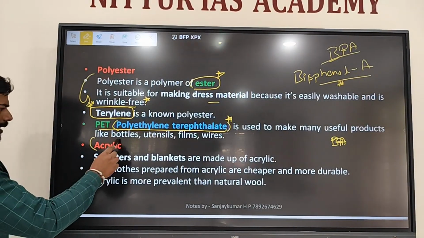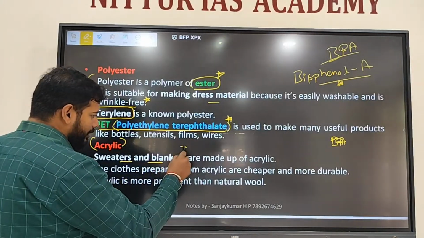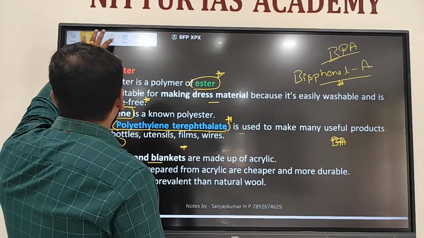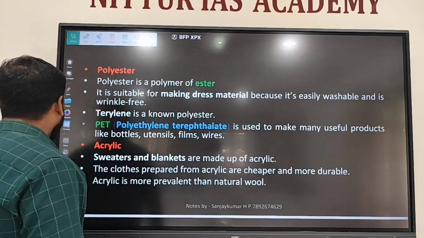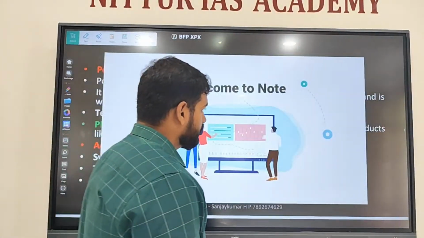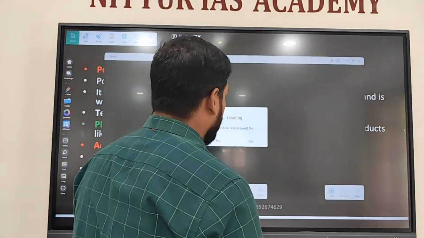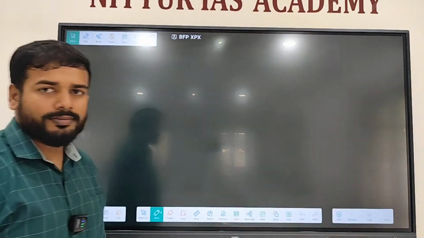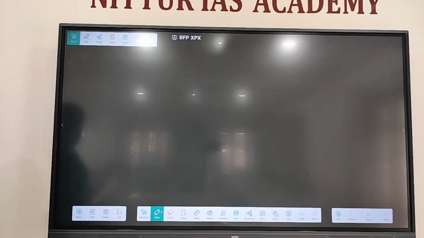Then we have acrylic, an alternative material to natural wool. See, why does it feel warmer when you wear woolen cloth? Will it increase the body temperature? By wearing woolen cloth, will it increase your body temperature? Yes or no? No, it will not.